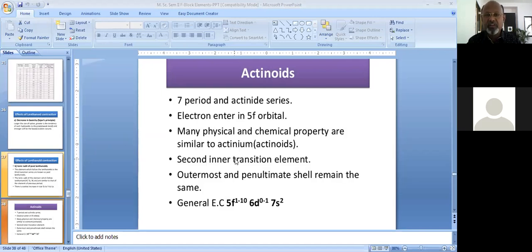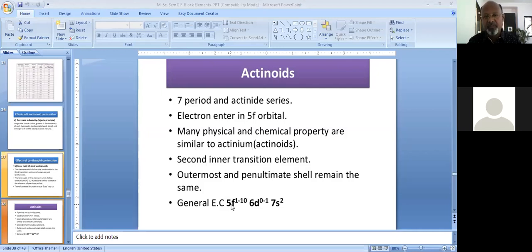The first inner transition element series is the lanthanides, and the second is the actinides. The outermost and penultimate shells remain the same. This is the outermost, this is the penultimate, and this is known as the antepenultimate. So the penultimate shell is 6d and the antepenultimate shell is 5f.